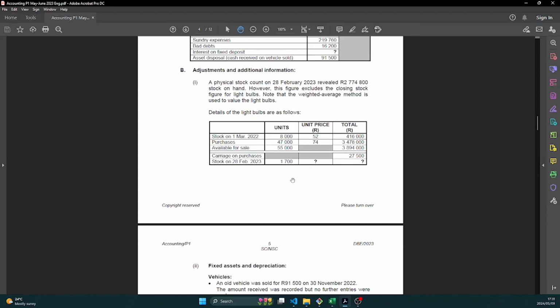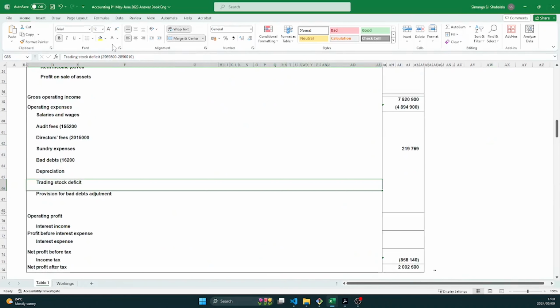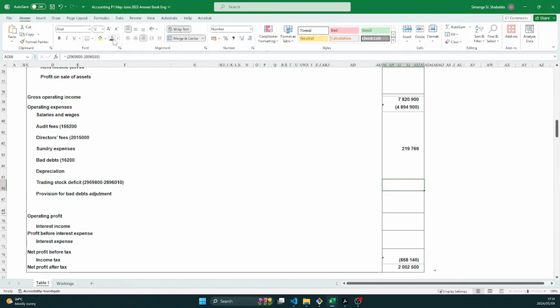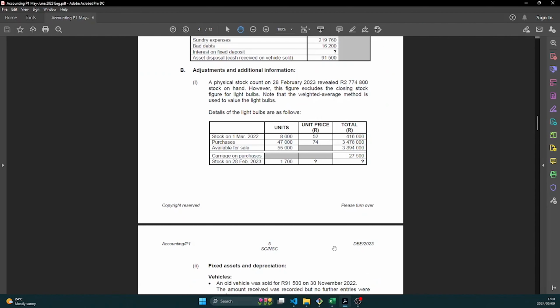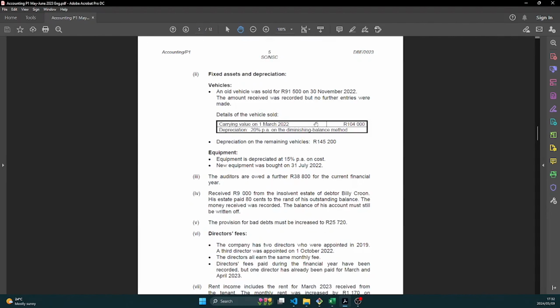So maybe we can even start with that. Let's put trading stock deficit. That will be the 2.9 that is on the trial balance minus the 2.8 that we calculated. So our trading stock deficit is 73,790, right?